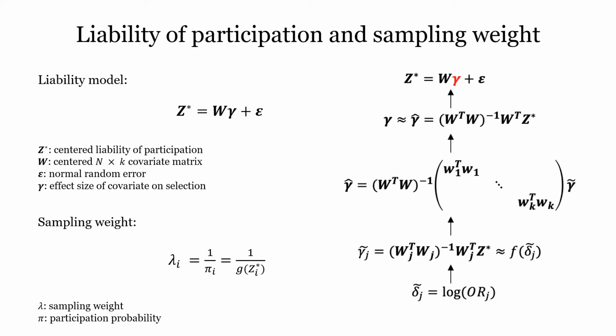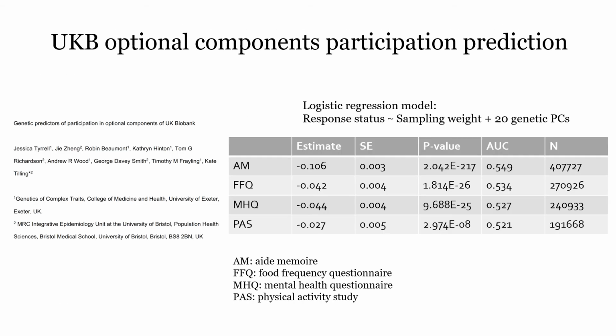We use a linear equation to model the liability on the entire sampling frame, and we are interested in estimating gamma. By a series of relationships between the multiple and marginal model, we can infer the multiple linear regression estimator gamma hat from the marginal logistic regression estimator delta tilde, which we can directly calculate from the data. We can calculate the participation probability from the estimated liability, and we define the inverse of this probability as the sampling weight.